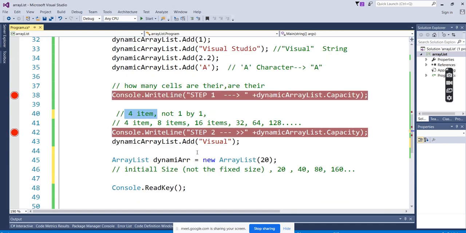Why is it adding 4 items, then 8, 16, 32? What is the reasoning behind that? I think it is working with 2 to the power n. I saw it before, it usually calculates 2 to the power n. I am not exactly sure about the formula behind it.